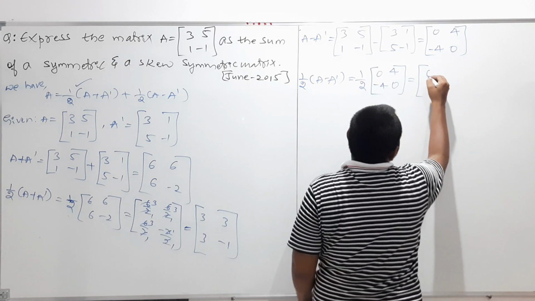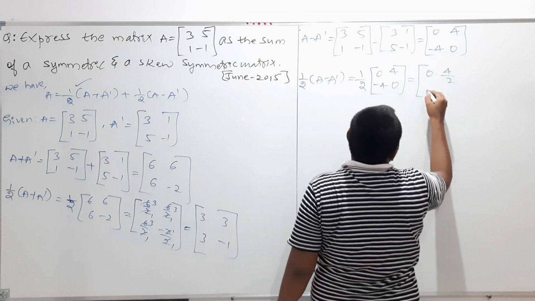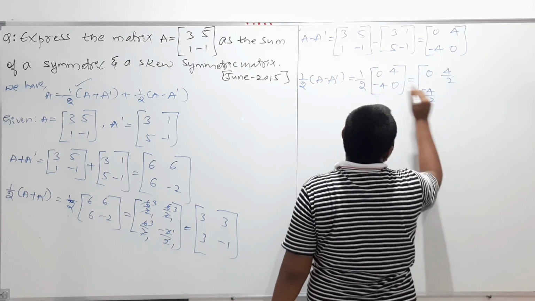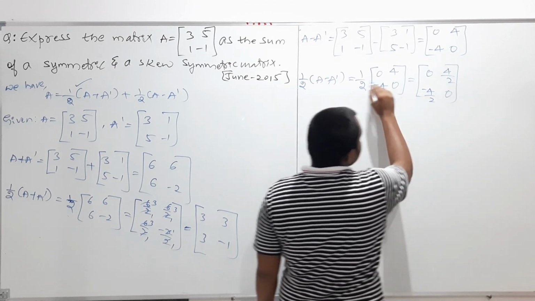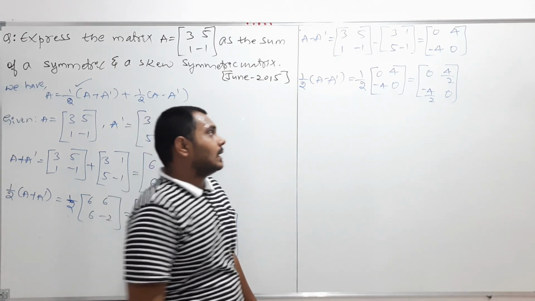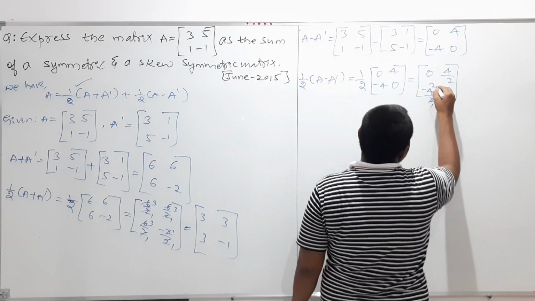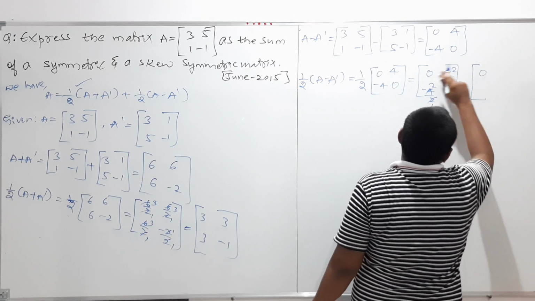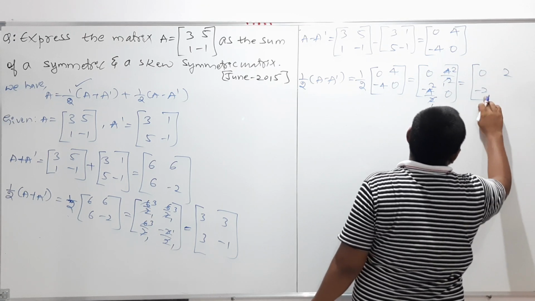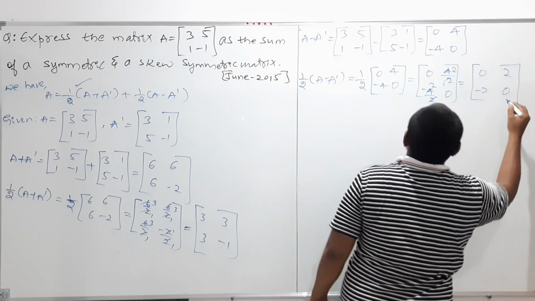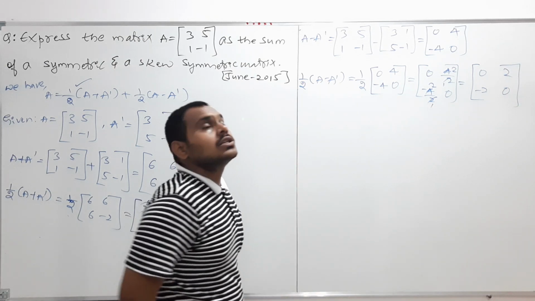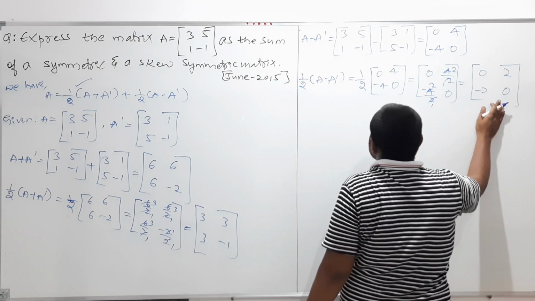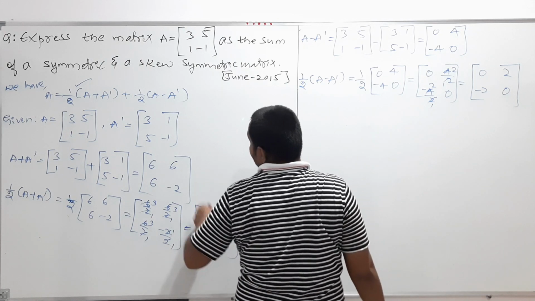Half into 0 is 0, 4 by 2, minus 4 by 2, and 0 into anything is 0 itself. Clear? Two twos are 4, so this implies 0, 2, minus 2, 0. This is your half into A minus A dash. So therefore this will act as the skew symmetric, and this will act as the symmetric.